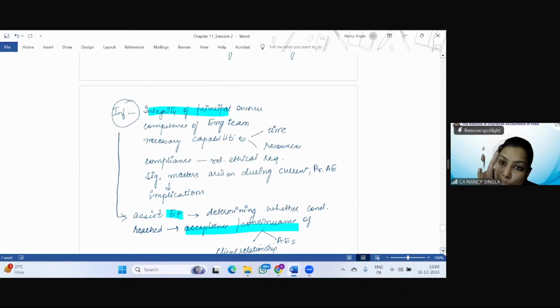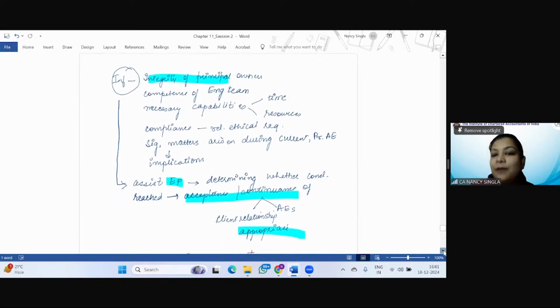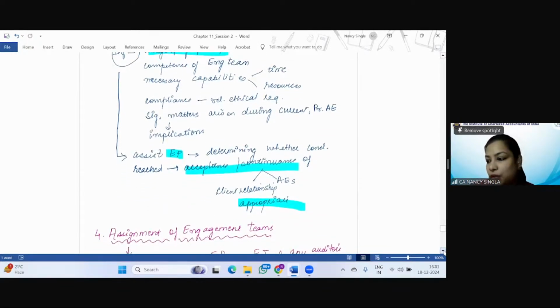Now, based on this information that the firm is required to obtain in terms of SQC 1, the engagement partner will determine whether the conclusions reached with respect to acceptance and continuance of client relationship or audit engagement are appropriate or not. Is it clear?